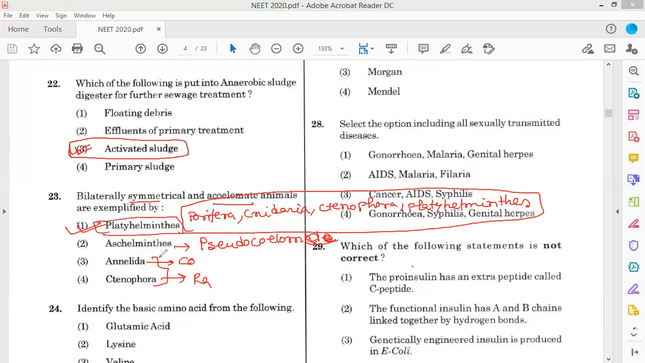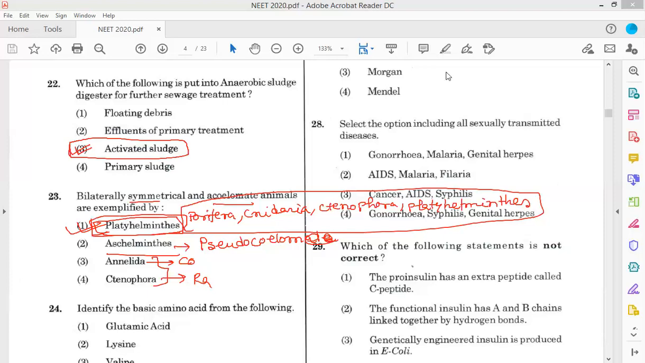Platyhelminthes will be acoelomate, and Aschelminthes or roundworms have a pseudocoelom, and after that pseudocoelom all the groups like Annelida, Arthropoda, Mollusca, Echinodermata, Chordata all have coelom, right? So all are coelomate animals after Aschelminthes or Nematoda or roundworms. So option 1 is the correct answer.